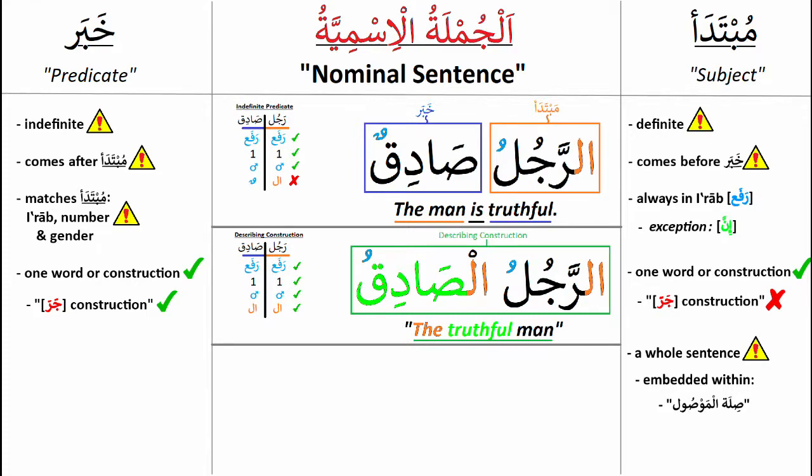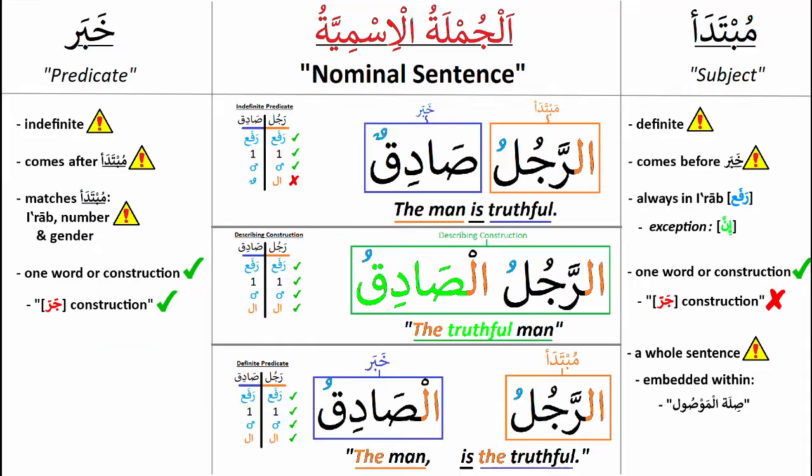We have briefly talked about how the khabar should match the mubtada in i'rab, number and gender, but not in definiteness, in order to avoid that two consecutive ism form a describing construction. However, there is a way to still have a definite khabar.